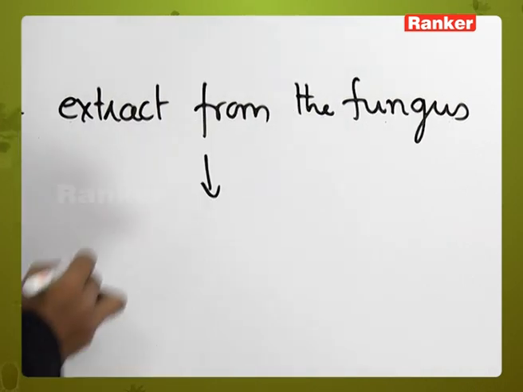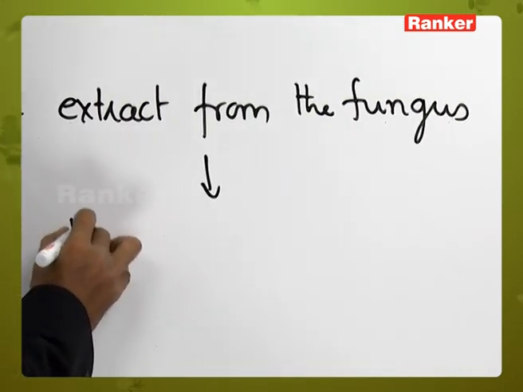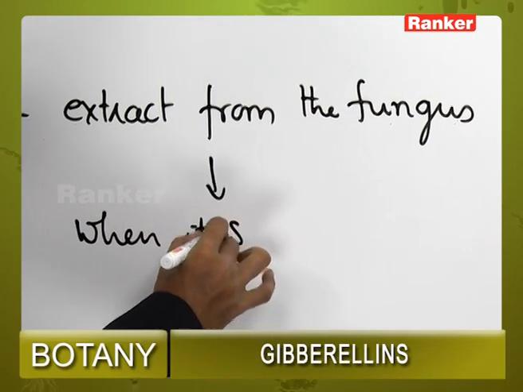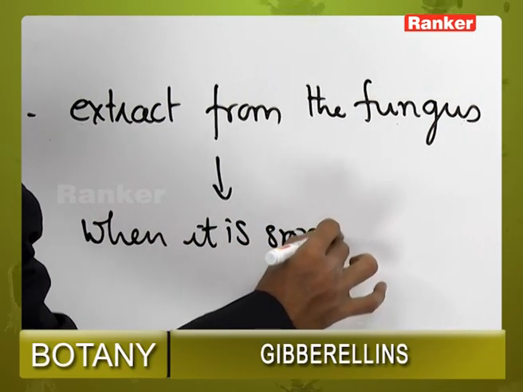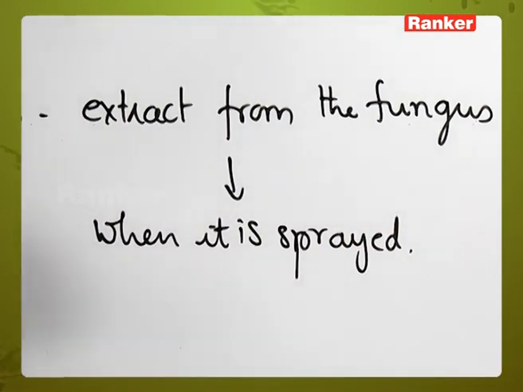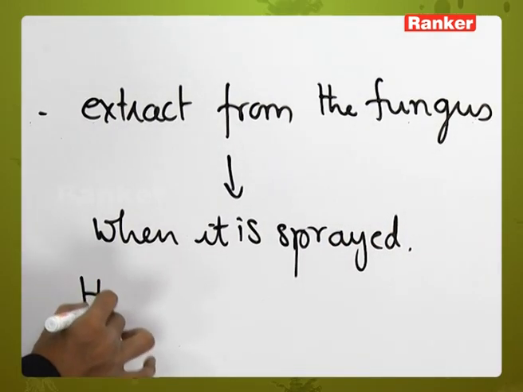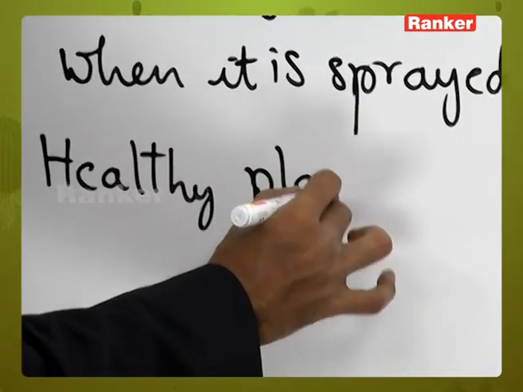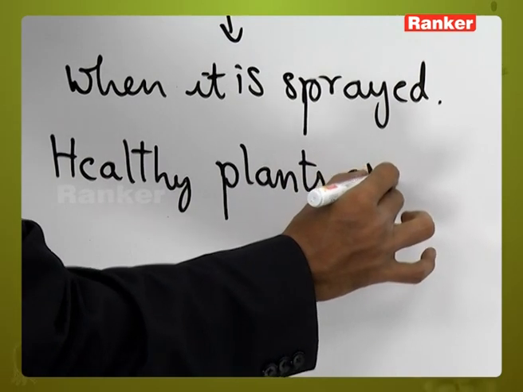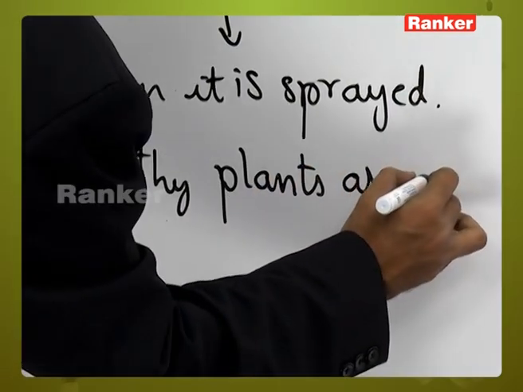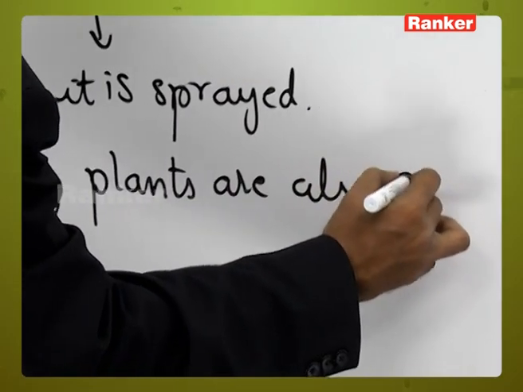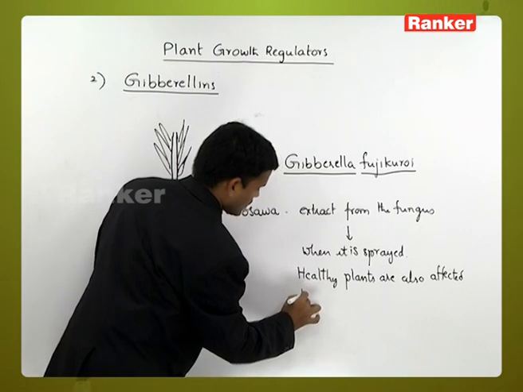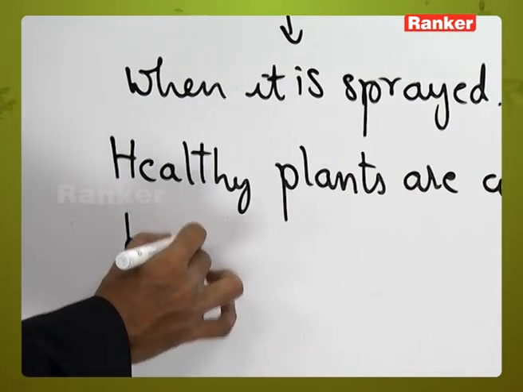When it is sprayed, the healthy plants are also affected by the same disease.